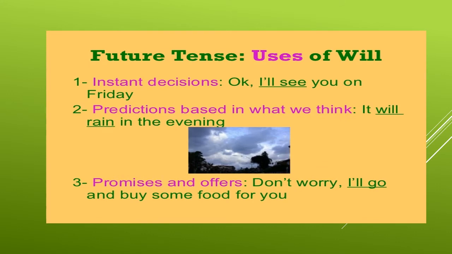Then will is an instant decision. Okay, I'll see you on Friday. Then there are predictions based on what we think. You think that it's going to rain, so it will rain in the evening. It's a prediction you're making, so you use will. Then promises and offers, meaning don't worry, I'll go. I apostrophe double L means I will. So I will go and buy some food for you. He's promising to go and do the work.